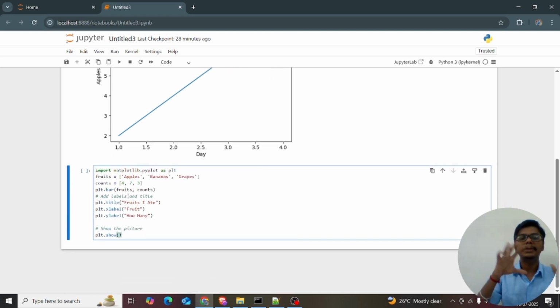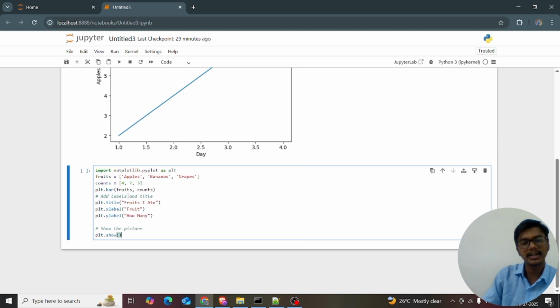We are importing matplotlib.pyplot as plt, and we are giving the fruits. What are the fruits I have in my bag? I have apples, bananas, and grapes, and I have the count of each. I want to see the picture of it. There are 4 apples in my bag and 7 bananas in my bag. I think I like bananas the most. And there are 3 grapes in my bag. The counts are also available.